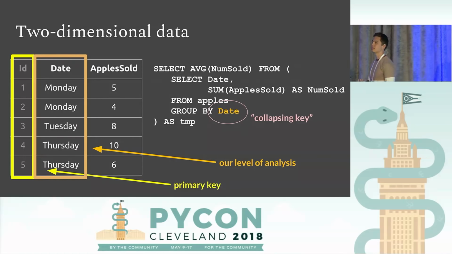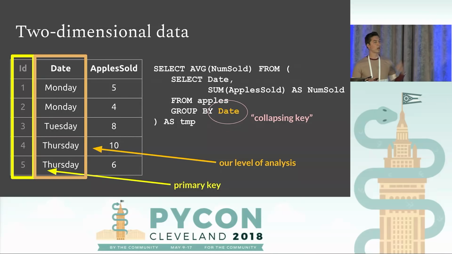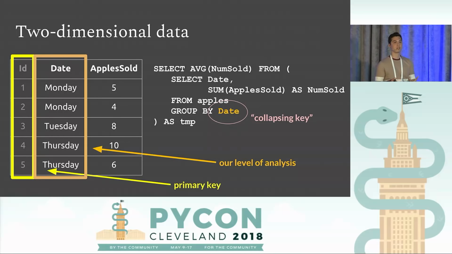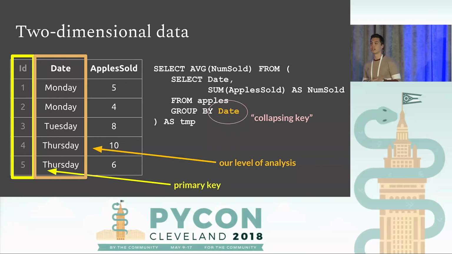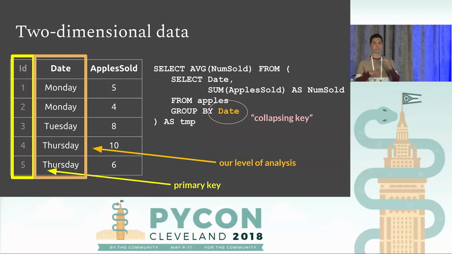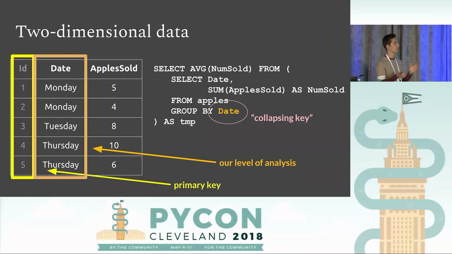Because it functions like a primary key, I'm going to call that a collapsing key. So what we're doing is we're preparing a data set for our analysis, and this data set has this primary key, but we're collapsing the data before we do anything with it. And that's what I'm calling the collapsing key. And this jargon will make sense in a bit when I tie it all together.